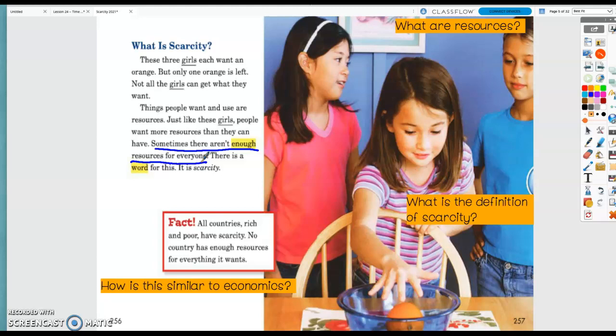Fact. All countries, rich and poor, have scarcity. No country has enough resources for everything it wants. So resources are things that people want and use, or things people want and want to use.